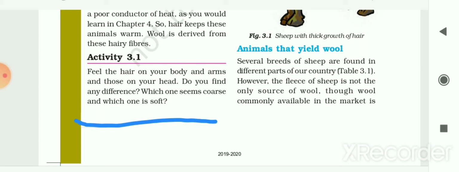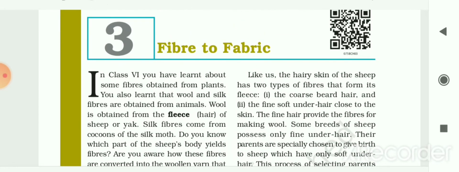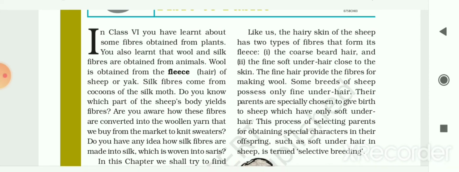After doing this activity, you will find that the hair on your head is coarse or frizzy and the hair on your skin is soft. Like us, the hairy skin of the sheep has two types of fibers that form its fleece or hair.